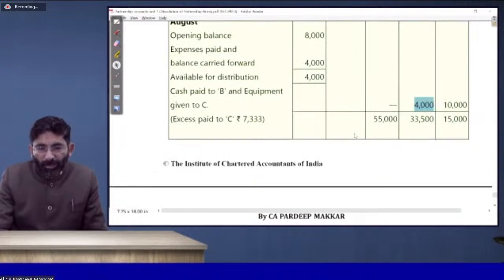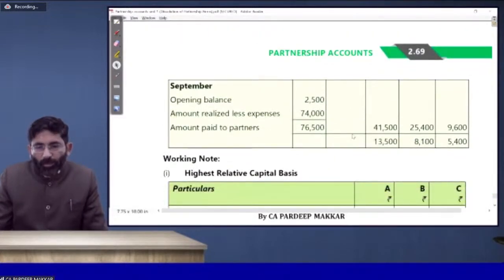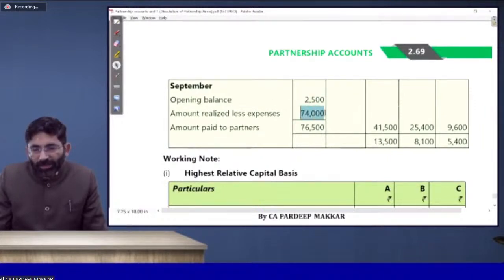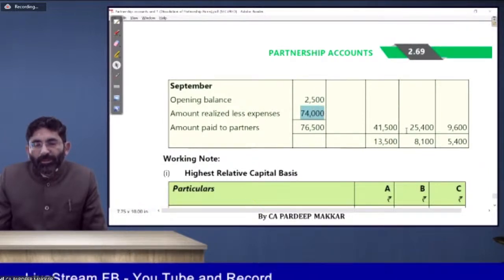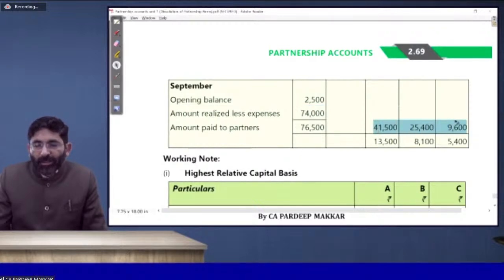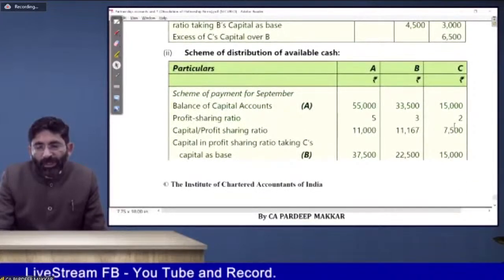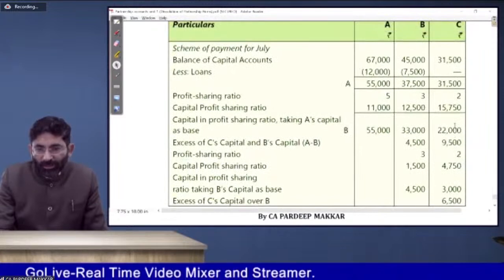So the opening balance is there. Amount realized less expenses. Now, how is this amount to be paid? That is to be checked again. Once again, we have to go for the working note. Now we have to work on this reallocation again. Once again, the scheme of payment.